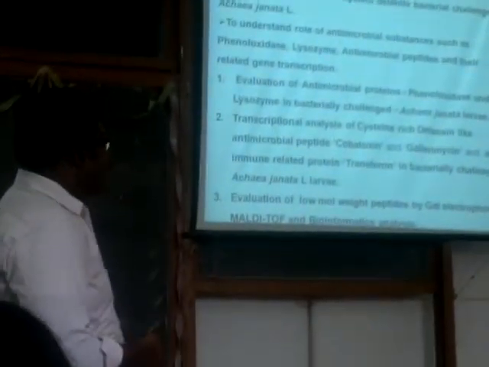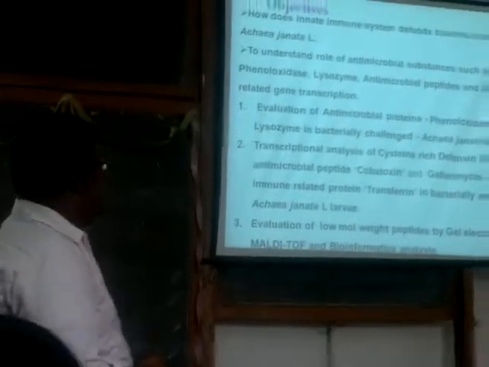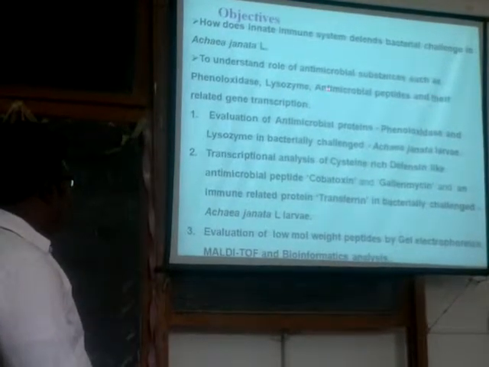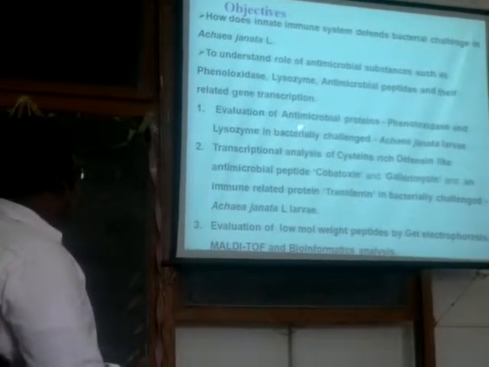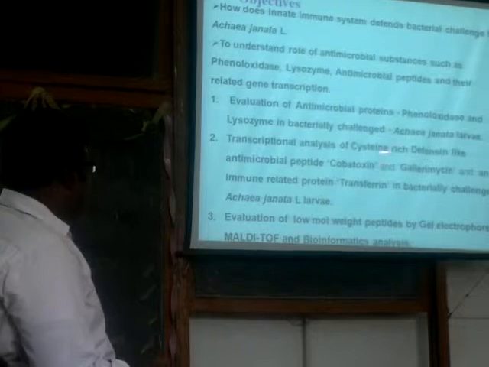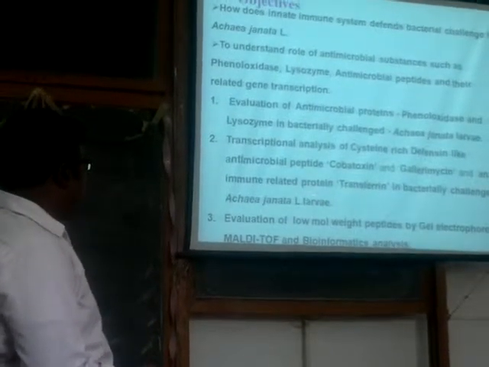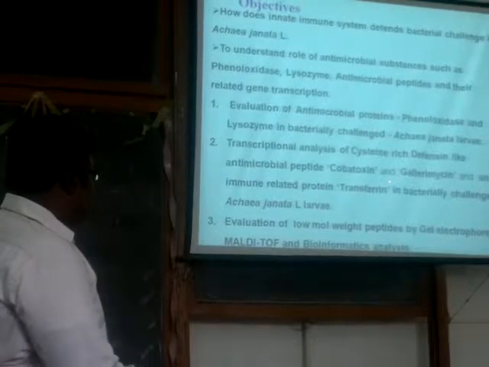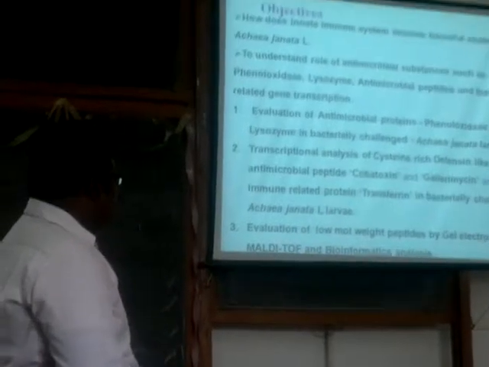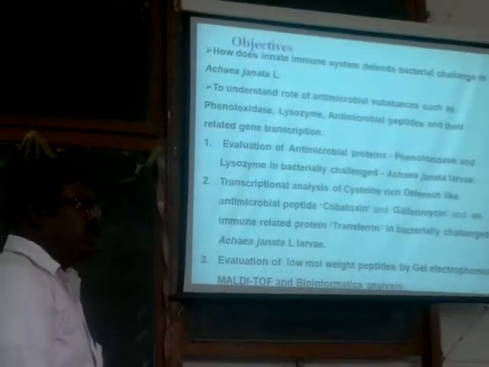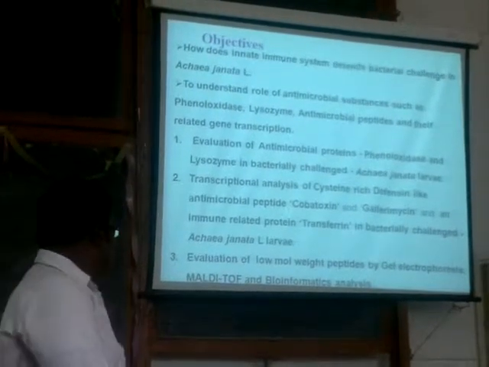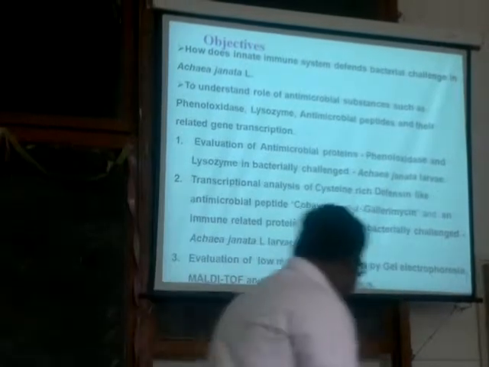The primary objective of my thesis is how the innate immune system defends against bacterial challenge in insects, to understand the role of phenol oxidase, lysozyme, and antimicrobial peptides and their related gene transcription. First we did phenol oxidase and lysozyme activity, and transcription analysis of three different genes related to antimicrobial peptides and proteins. One is cobatoxin, the second one is gallerimycin, and the third one is transferrin. And we also evaluated low molecular weight peptides which are expressed during microbial infection in the hemolymph through gel electrophoresis, and their molecular weight has been characterized with the help of relative bioinformatics studies.